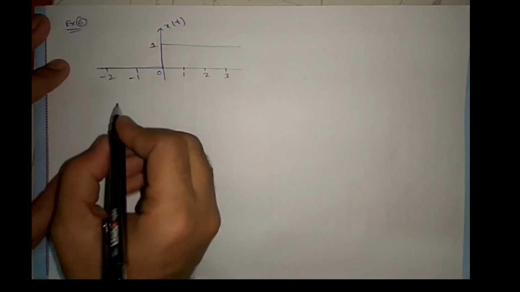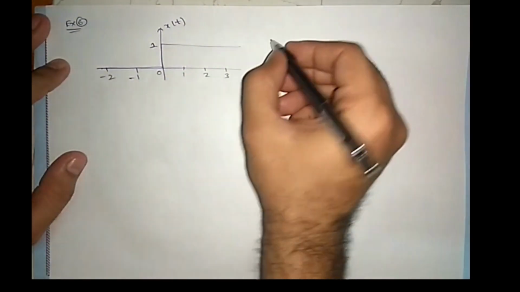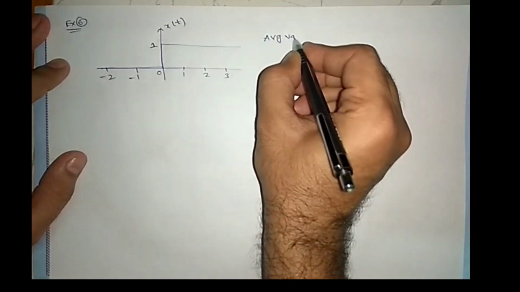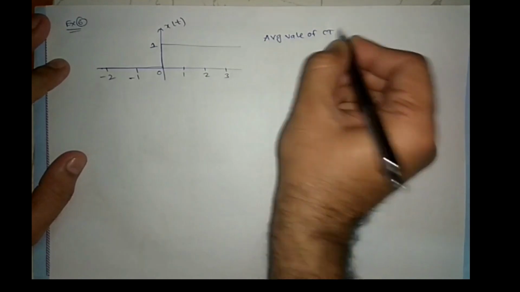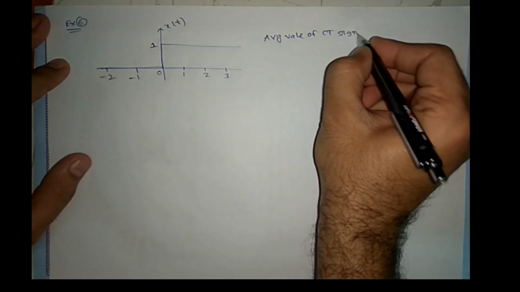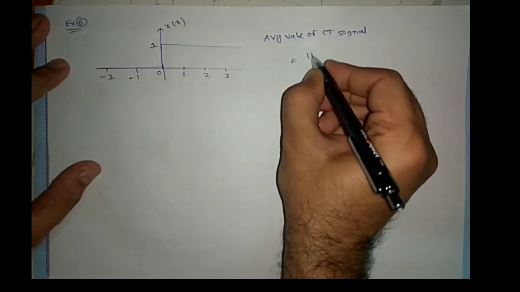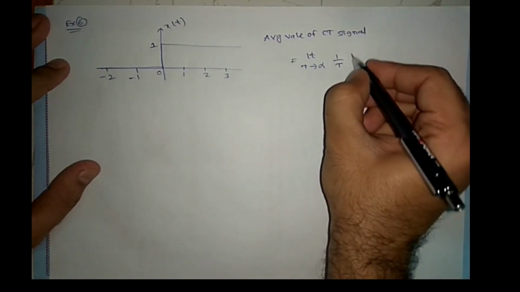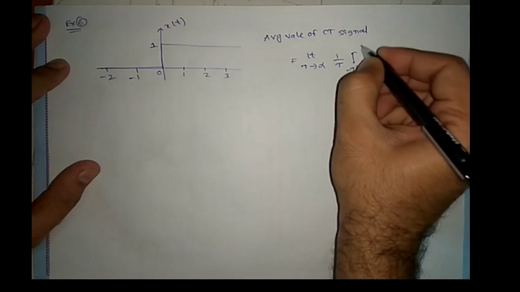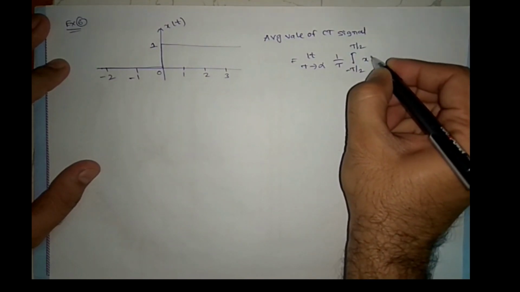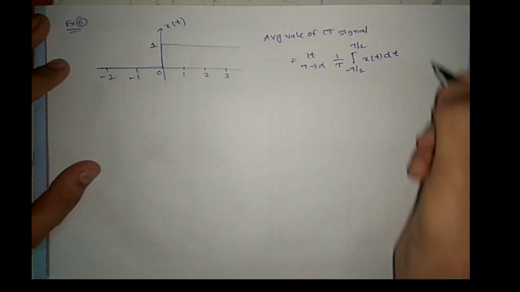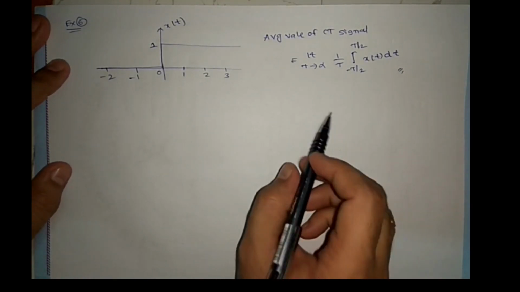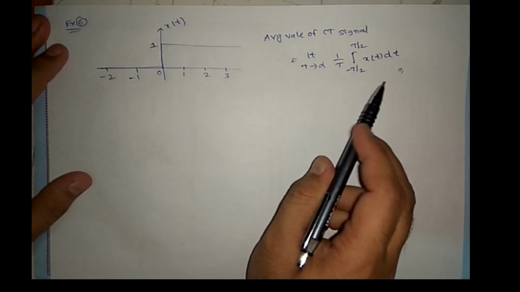What is the average value of this signal? We know the formula for a non-periodic signal. The average value of a CT signal is the limit as τ tends to infinity of 1/τ times the integral from −τ/2 to τ/2 of x(t) dt. Then why is this formula different? A periodic signal is different from a non-periodic signal, right?